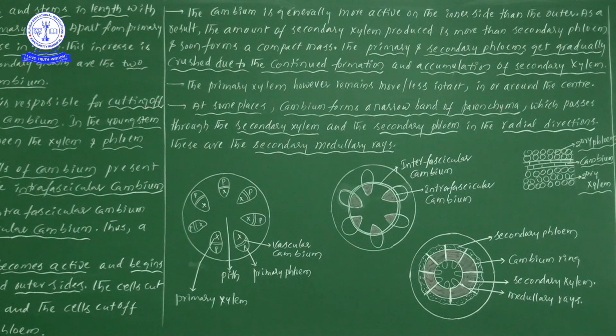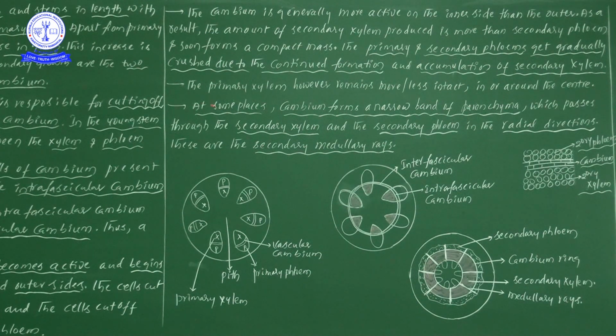My dear students, once you see there, primary and secondary phloems both get crushed because of the activity of secondary xylem. But sir, what about primary xylem? What is happening there is that it will be more or less intact, less affected, or sometimes, based on the situation, more affected. Now here is some information.